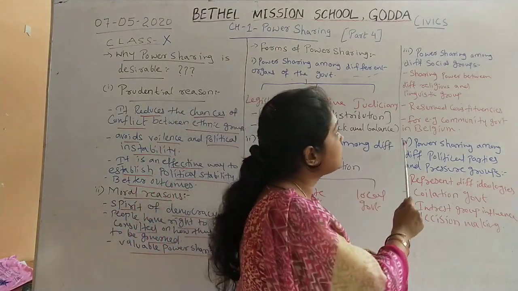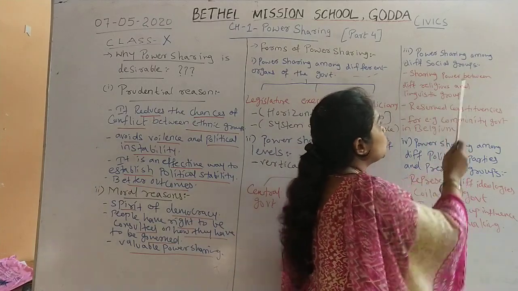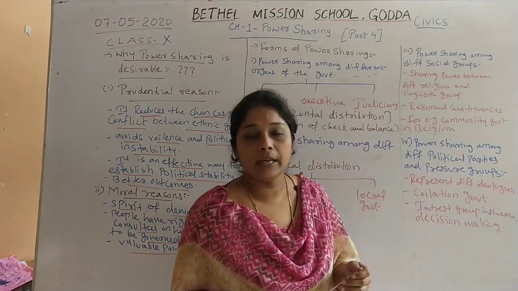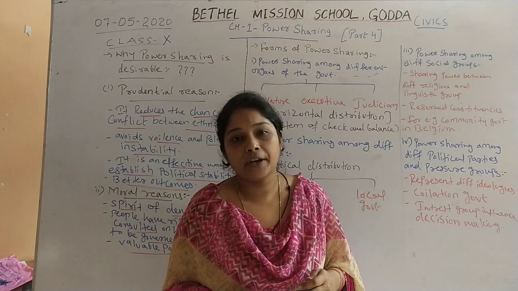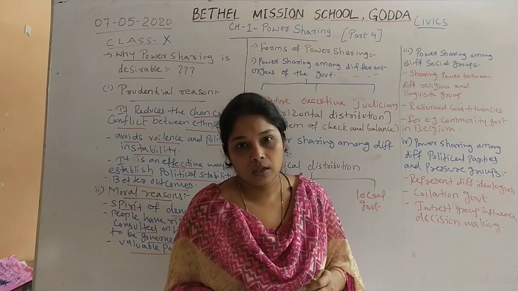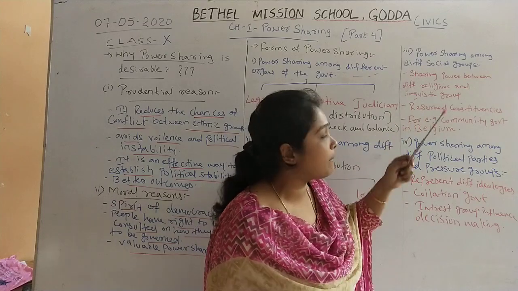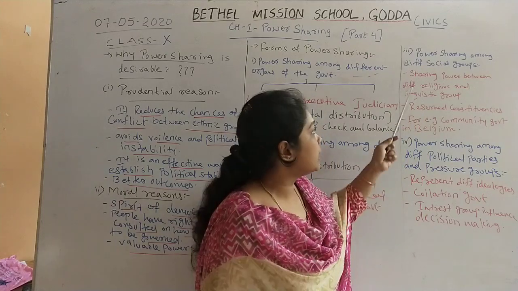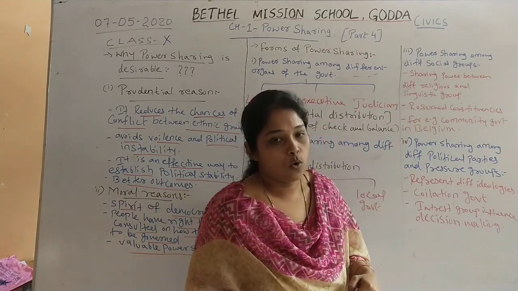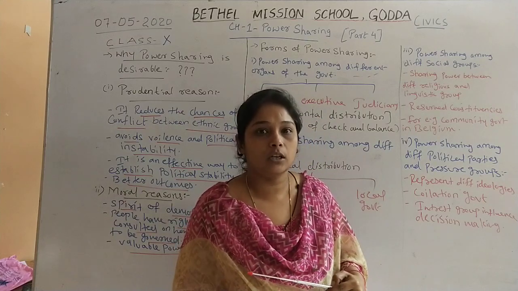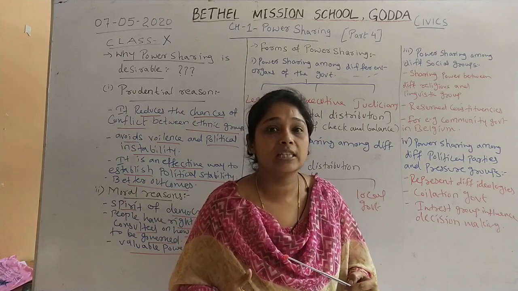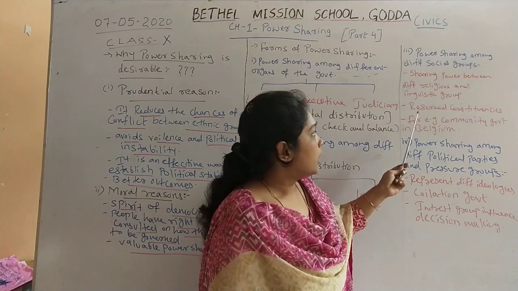Now the third form is power sharing among different social groups. As we have seen in democracy, people have a right to create social groups, and when they create social groups, those social groups also have power. There are different religious and linguistic groups who share power and rights with each other.